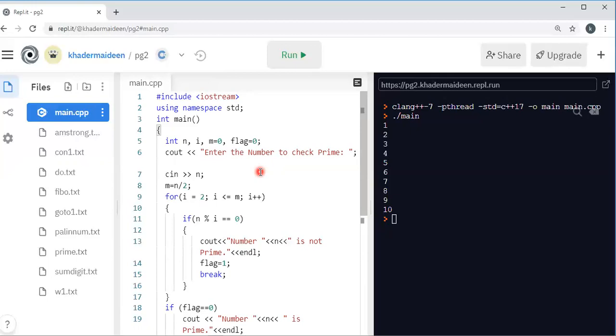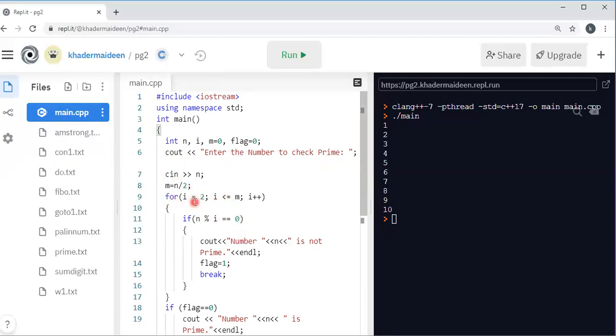Okay. So here I am defining n, i and m equal to 0, flag equal to 0. Then cout, enter the number to check prime. So here read that number, cin n. So here m equal to n divided by 2. Suppose the number is 9, then m equal to n by 2, 9 by 2 means 4. The integer part is 4. We can just check from 2 to 4 alone.